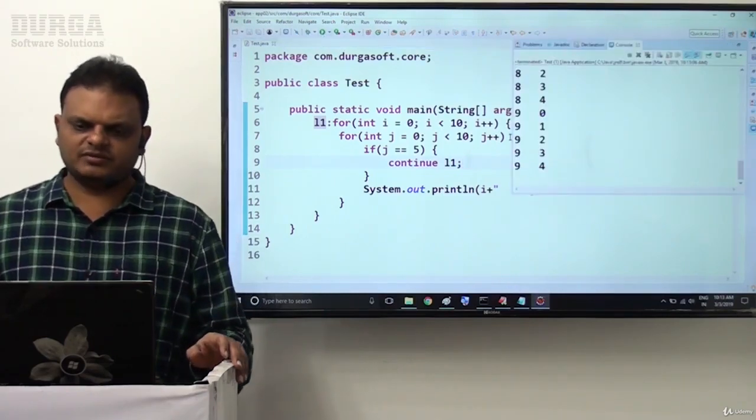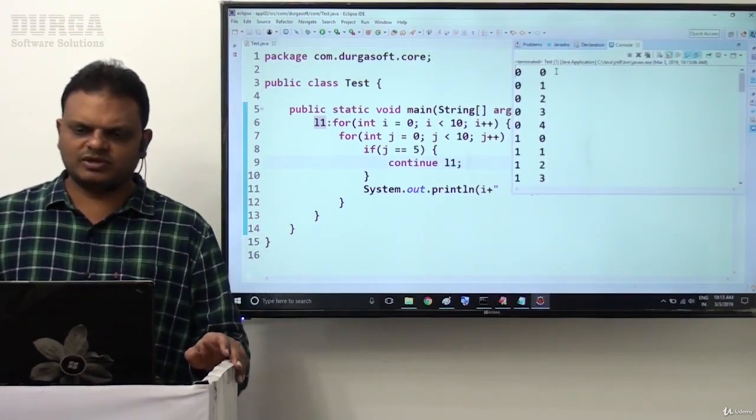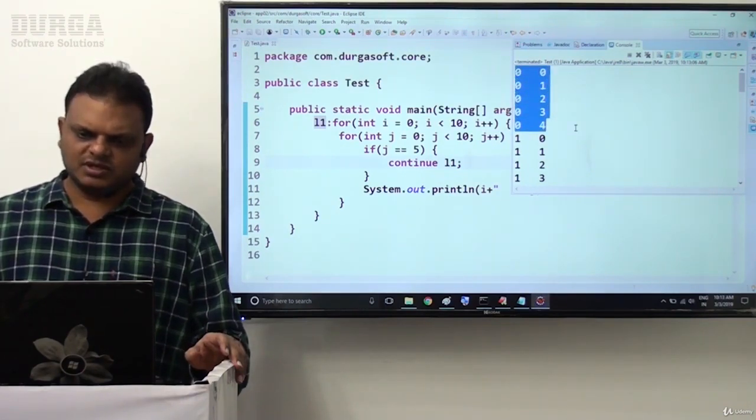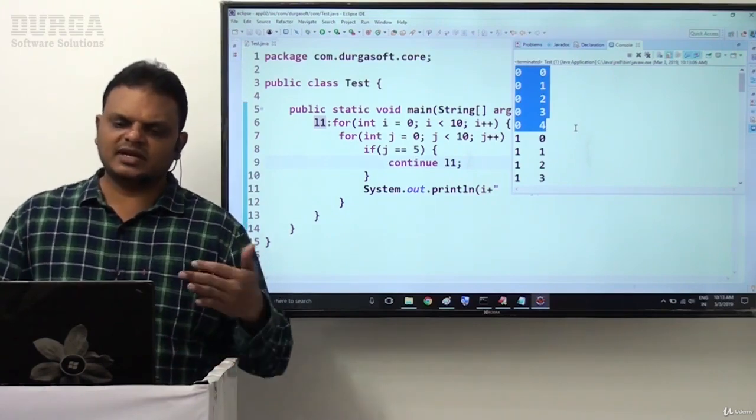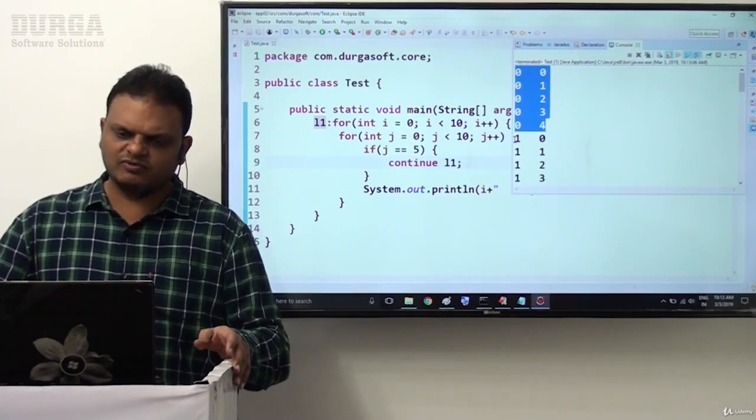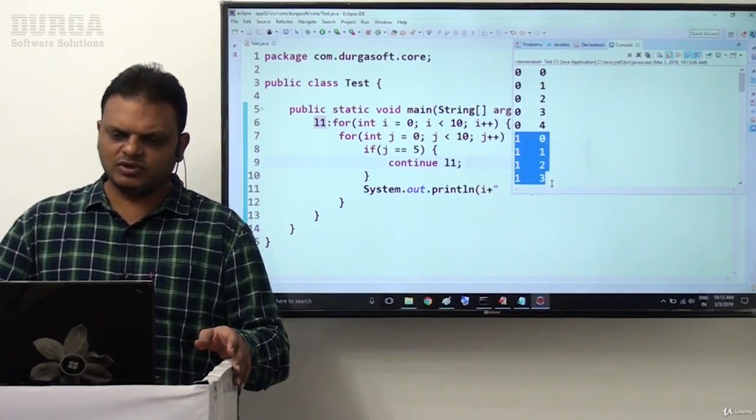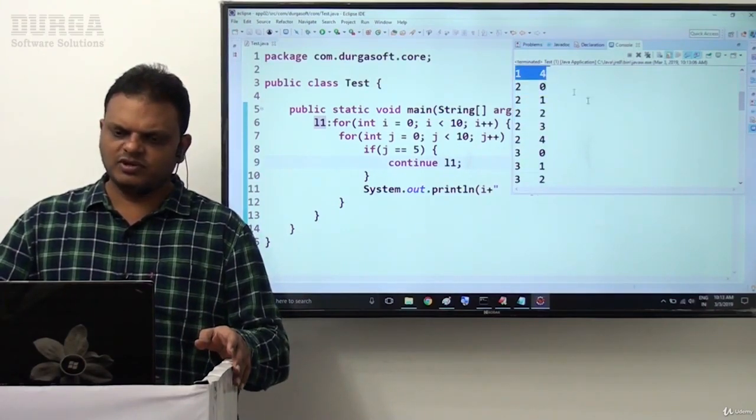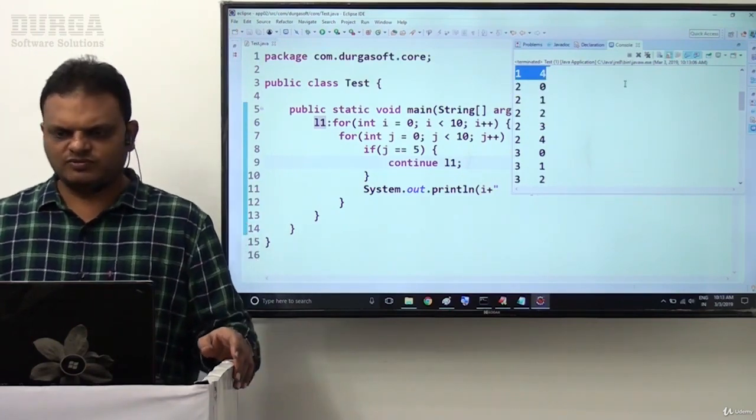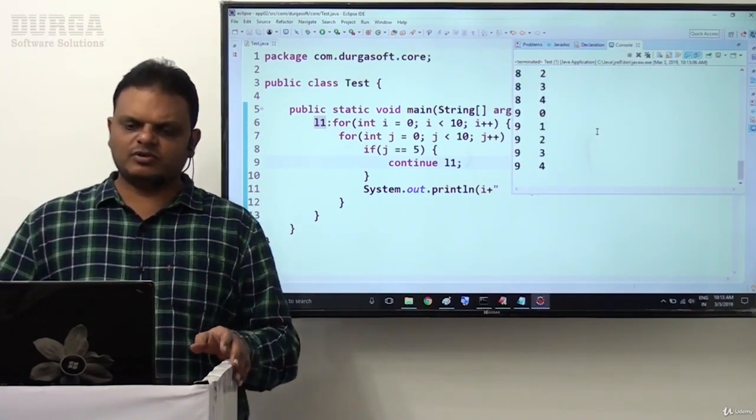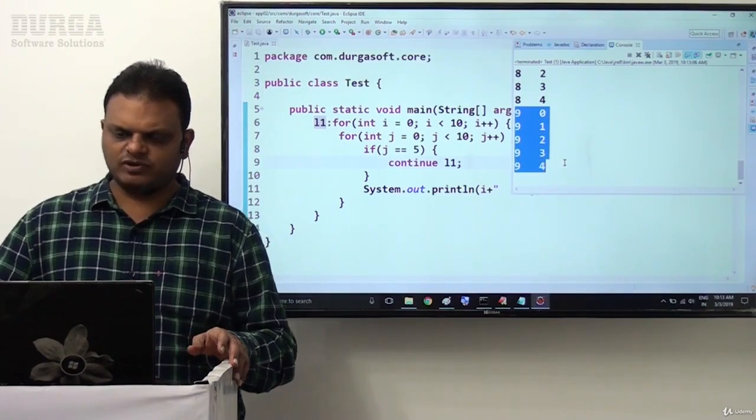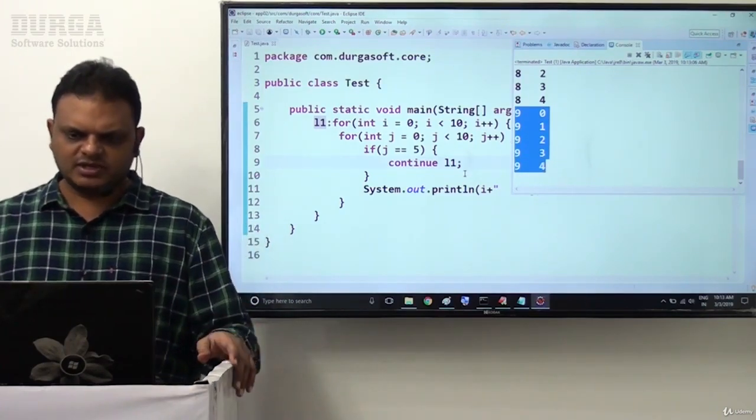Now let us check this clearly. Observe clearly what exactly the output is that we are getting: 0 0, 0 1, 0 2, 0 3, 0 4. That's it. Now the continue statement is encountered. Directly continue with the next iteration in the outer loop. The next iteration is 1. That means 1 0, 1 1, 1 2, 1 3, 1 4. Then 1 5 is not available here. Then continue with the next iteration, that means 2 0 onwards. Finally the same output until the last one: 9 0, 9 1, 9 2, 9 3, 9 4. Then 9 5 is not going to be available here clearly.